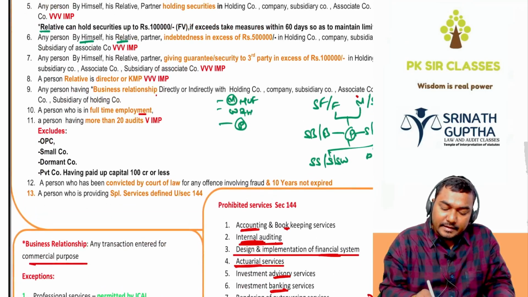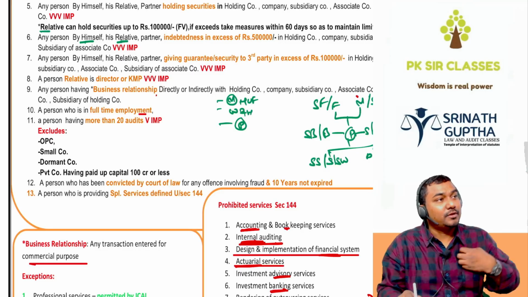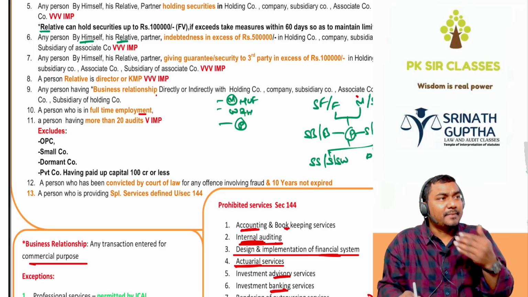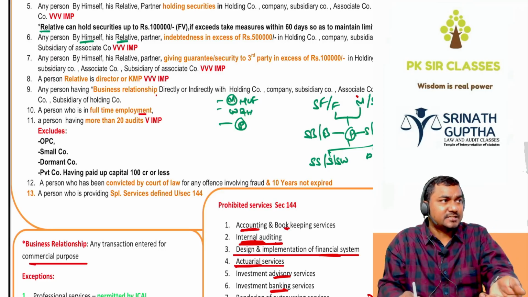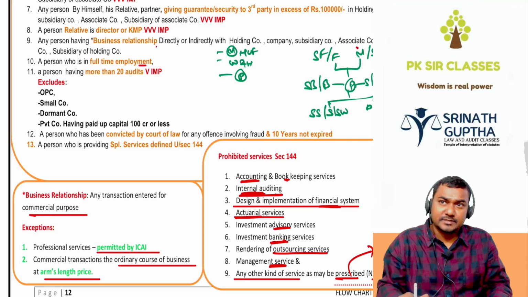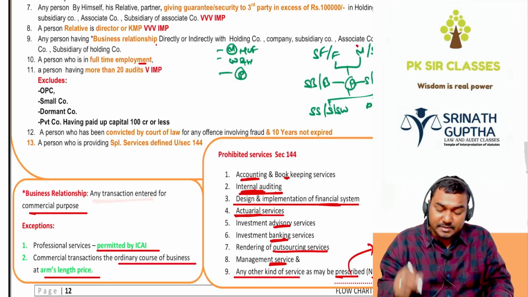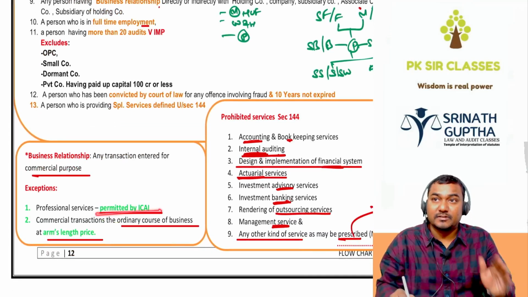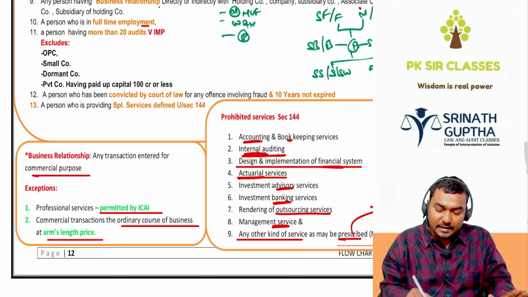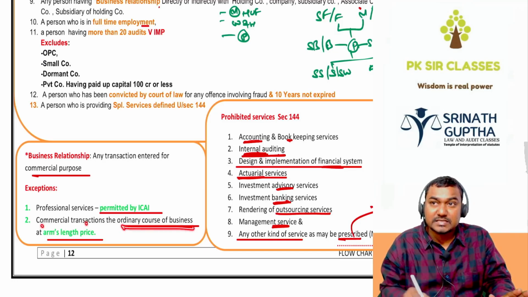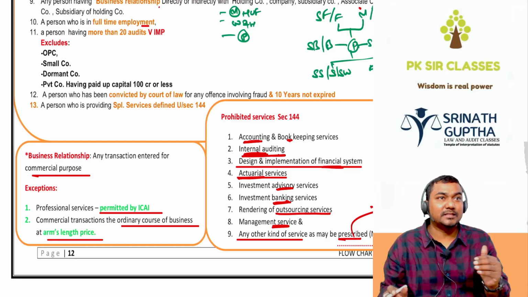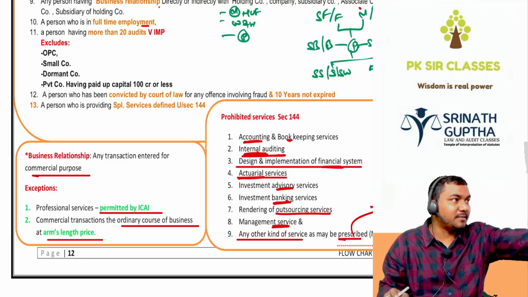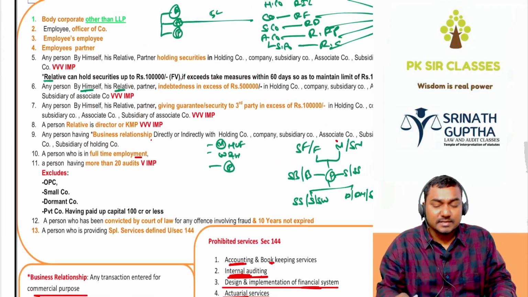Next, any person having the business relationship. If I am doing any material business with the company, I cannot become the auditor because I lose the independence. Moreover, I am supposed to examine my own transactions. But few things are allowed, even if there is a business relationship. Commercial business relationship means any commercial transaction entered for the commercial purpose, but does not include the professional service allowed by the ICAI and commercial transactions in the ordinary course of business at an arm's length price. Which price beta? Arm's length price. Arm's length price means willing buyer, willing seller ready to exchange. इसको बोलते हैं arm's length price. So if it is arm's length price, it is allowed beta.